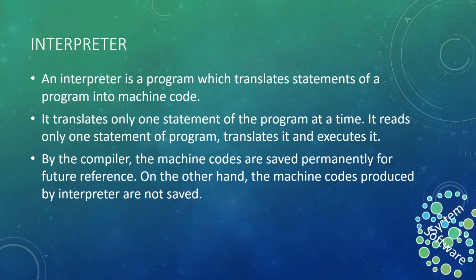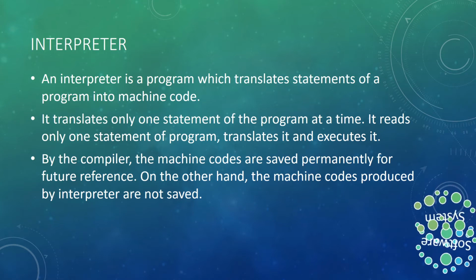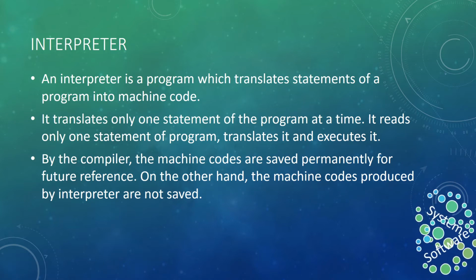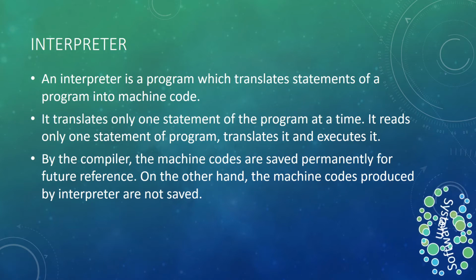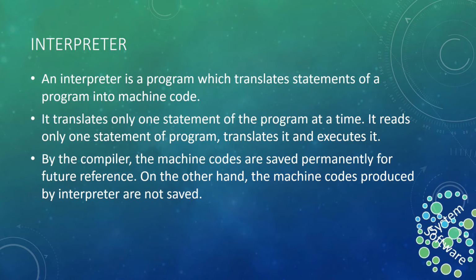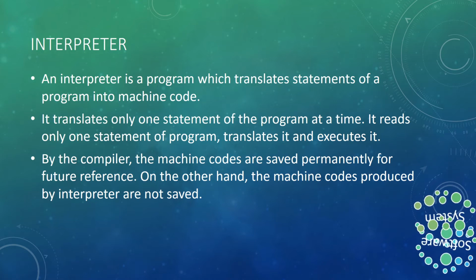Okay, now with the compiler the machine code is saved permanently for future reference. On the other hand, the machine code produced by the interpreter is not saved. Obviously there are tools by which you can get the executable file from the interpreter as well.